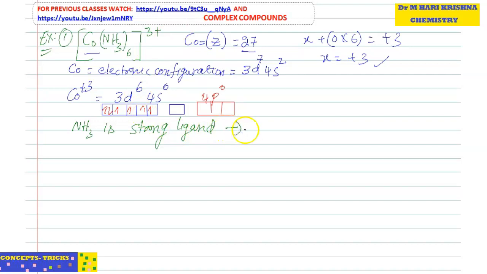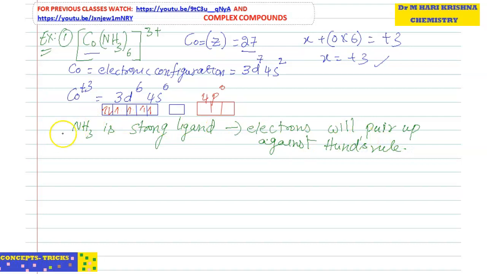As I said already, in presence of strong ligands, electrons will pair up against Hund's rule.